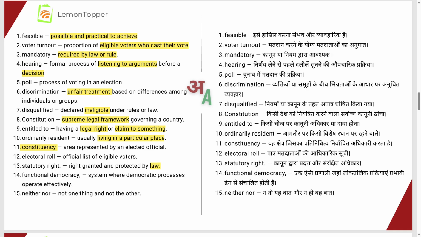When it is said in the Constitution directly, it is a constitutional right. You know that the right to property is a constitutional right. Statutory right: the right to vote is a statutory right because it is protected by the law. Which law? The Representation of the People Act. Functional democracy means a system where the democratic process is operating effectively. Neither nor means not the one thing or not the other.